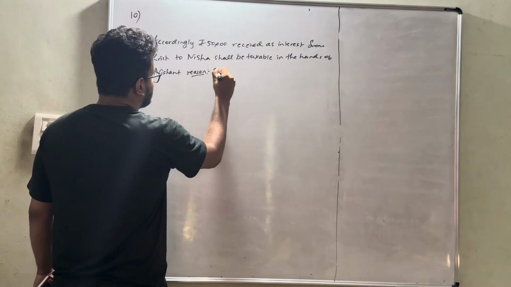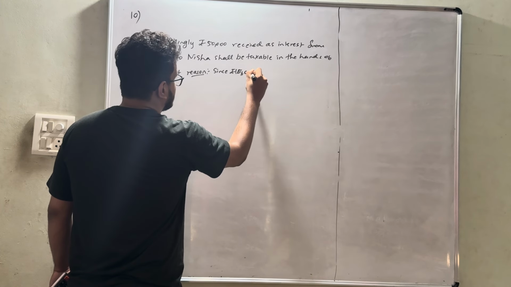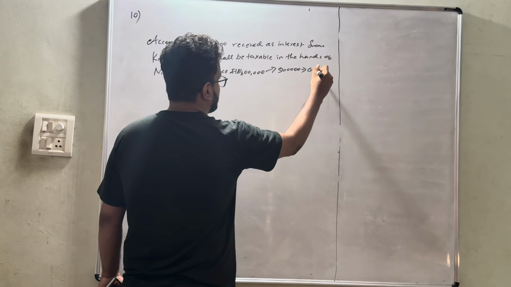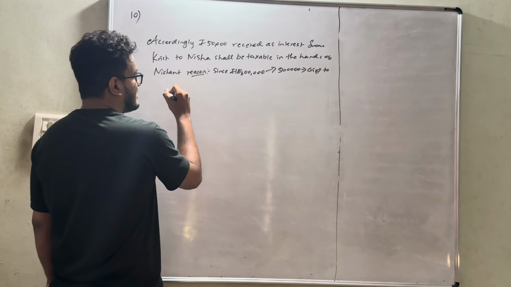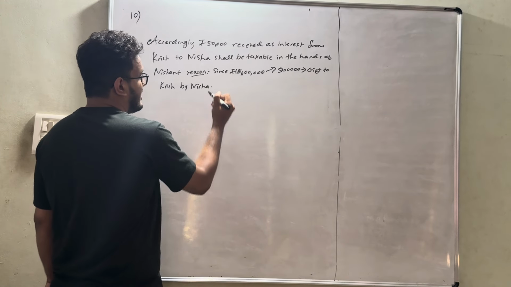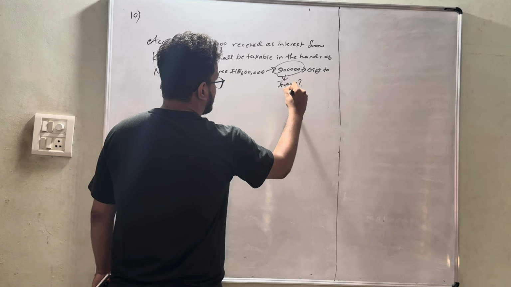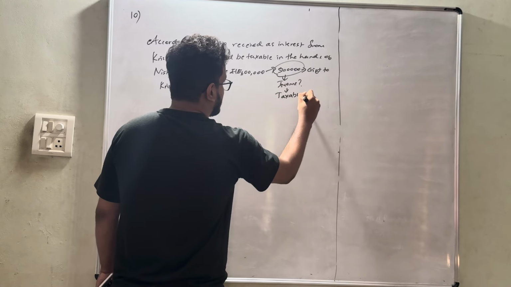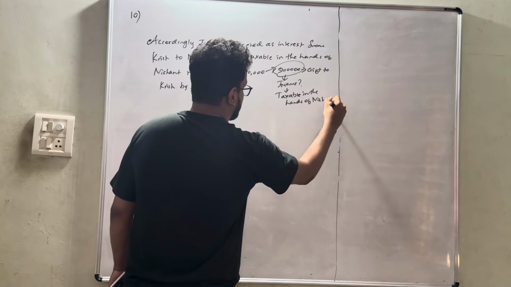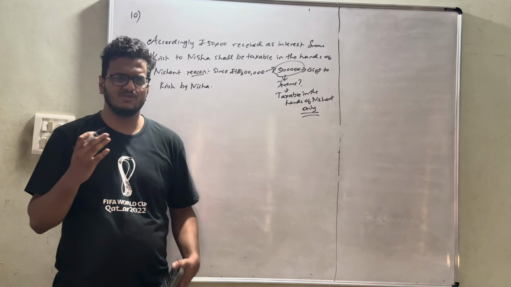The reason being, since rupees 10 lakh, out of which 5 lakh was given as gift to Krish by Nisha only, any income that has been generated from this will be taxable in the hands of Nishant only, not in the hands of Nisha. Basically, husband. Make sure you go through the explanation once.